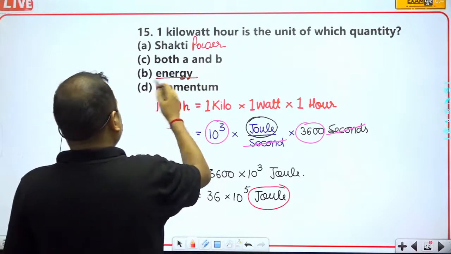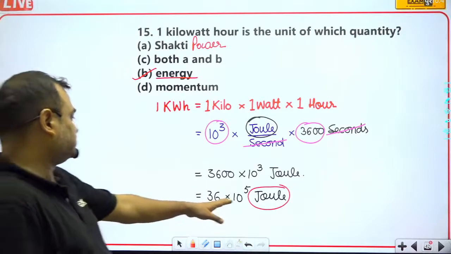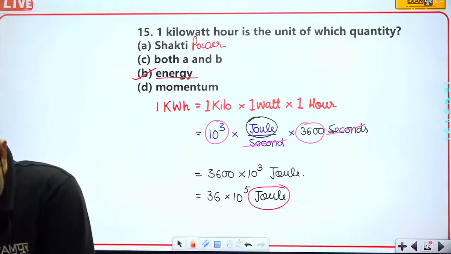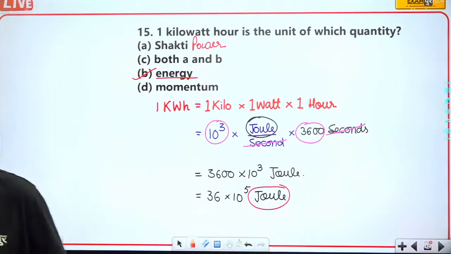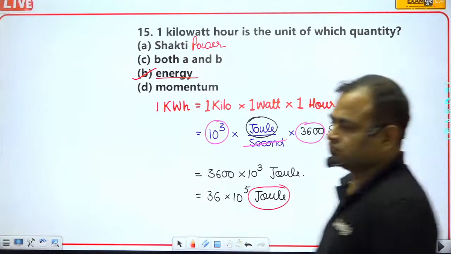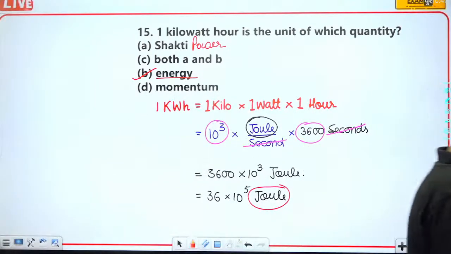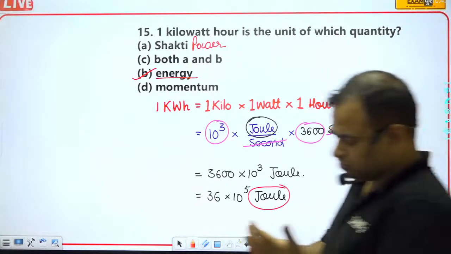Actually, only B is the correct answer, because energy has the unit joule. Okay, so please note this down.